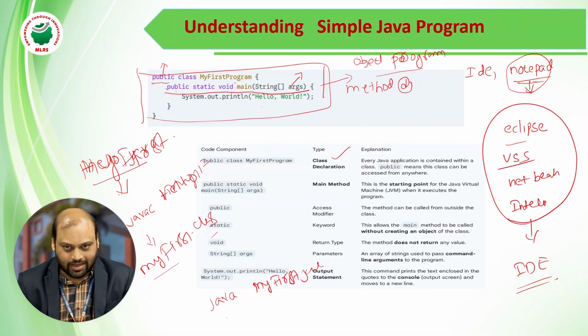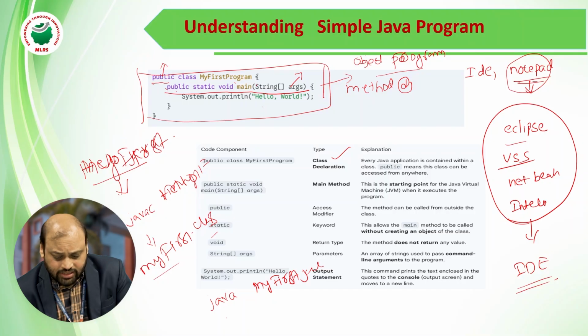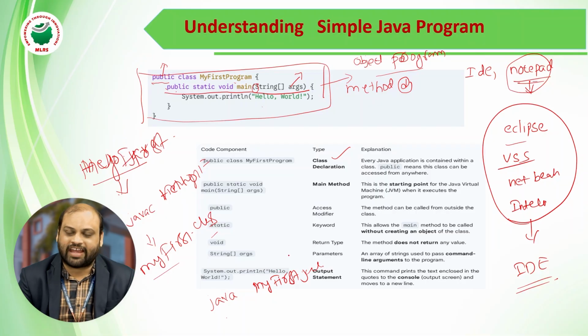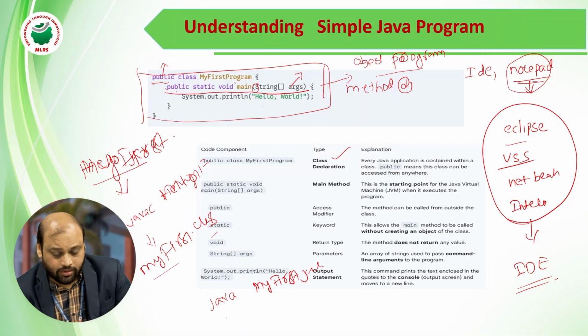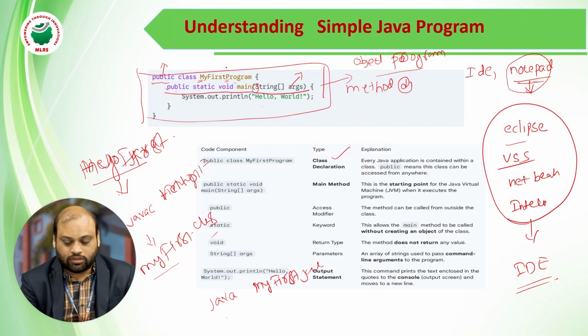Public class, class name, public static void main(String[] args). See here, Java is a case sensitive language. Every token, whether capital or small letter, is very important. It is recommended that the class name always begins with a capital letter. If multiple words are there, restart again with a capital letter. The main method name is always small, and the S in String should be capital.